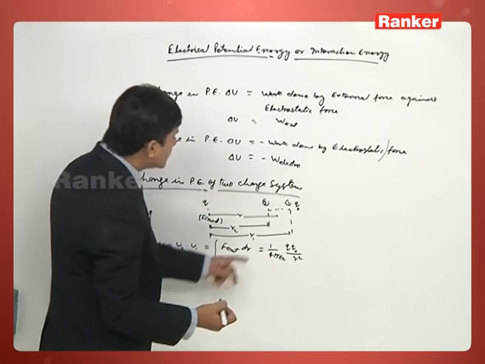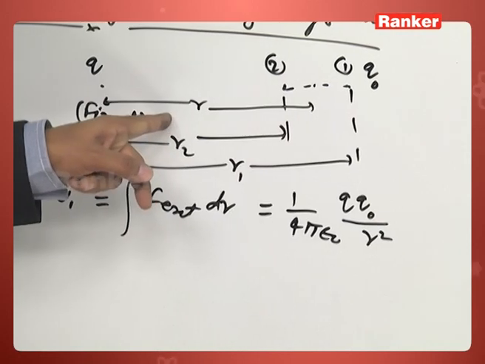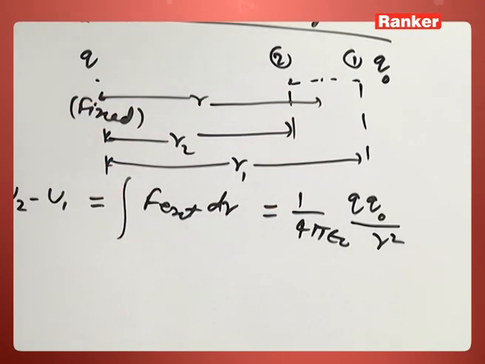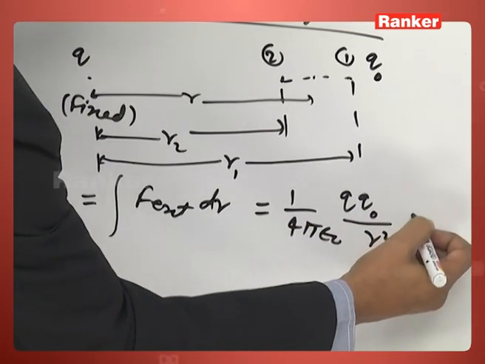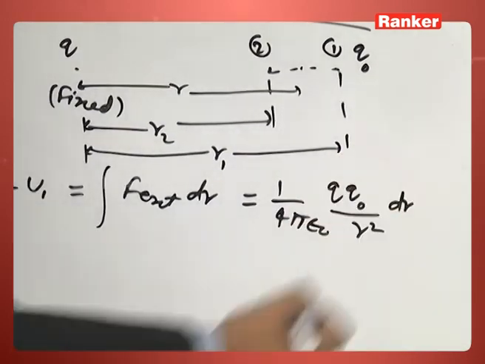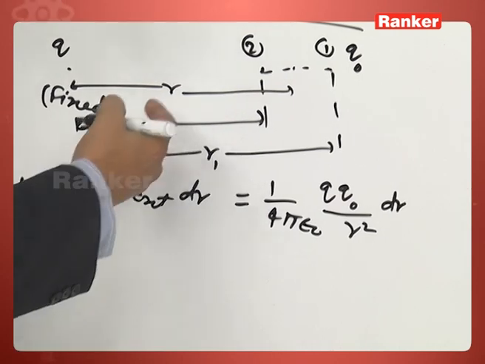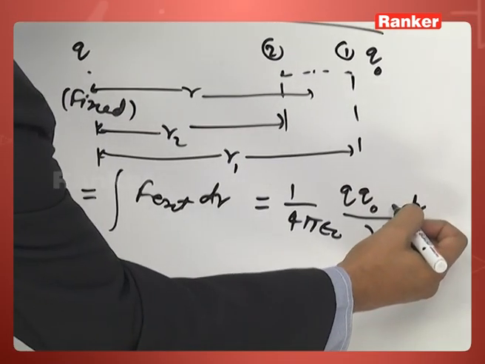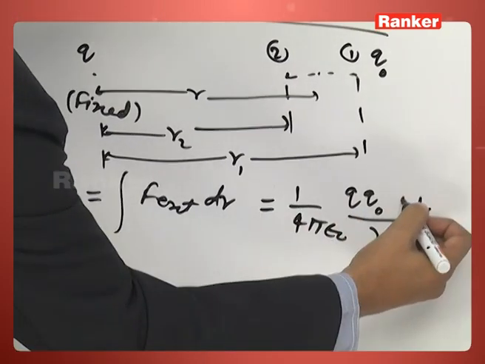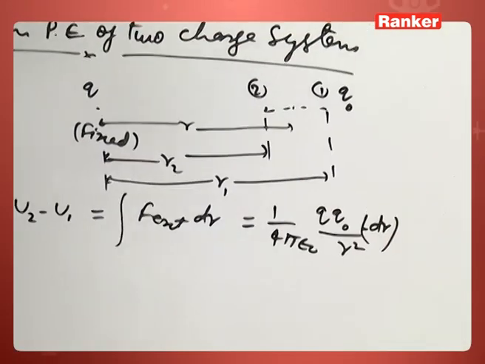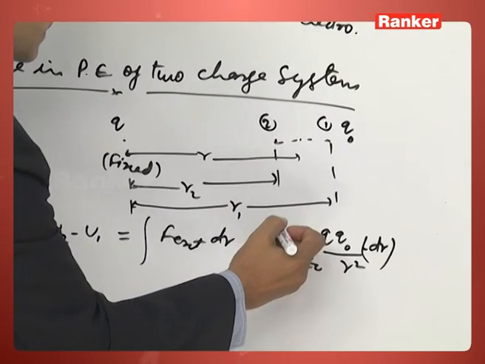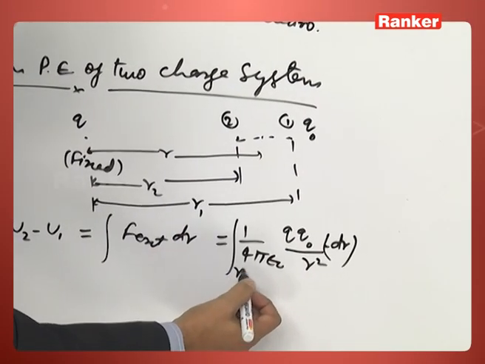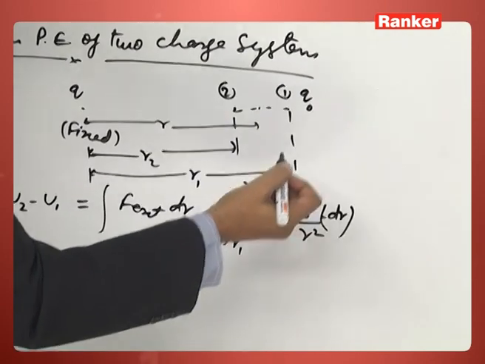Since the external force is in this direction, and we are also bringing the charged particle in this direction, dr. And since r is decreasing, here we write a minus sign, minus dr. Then integrate from position r1 to r2.